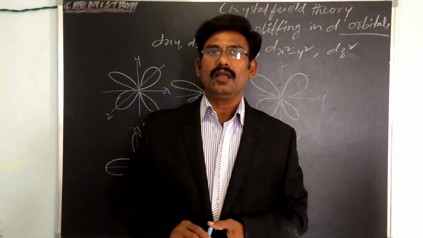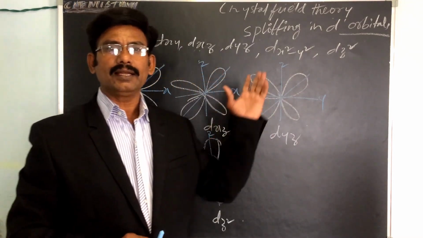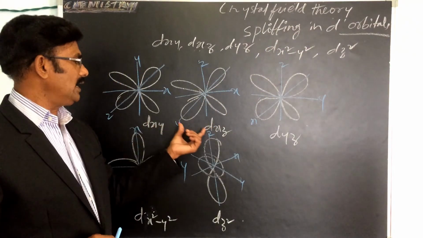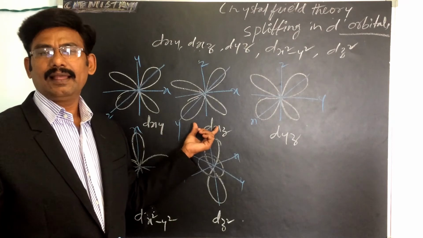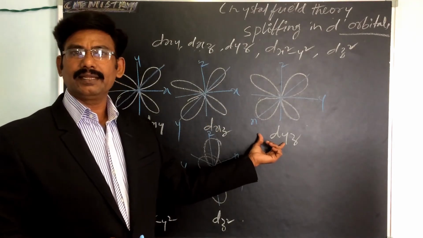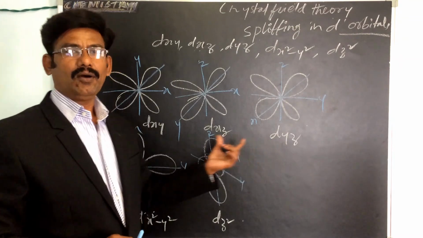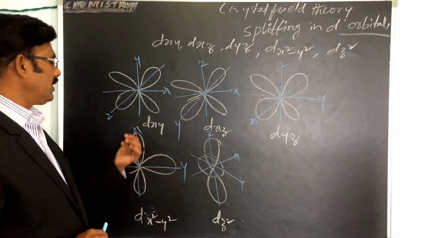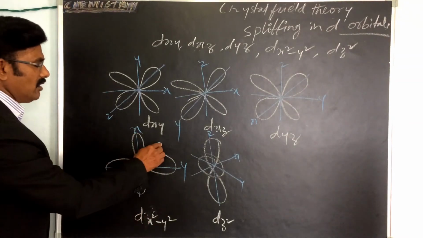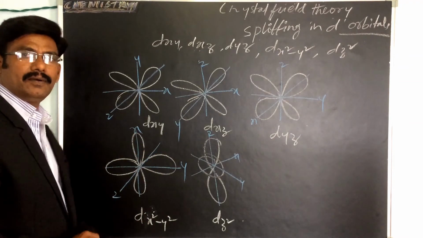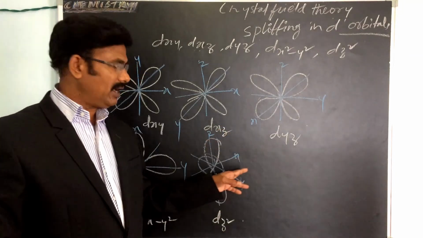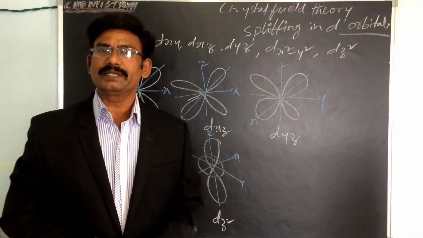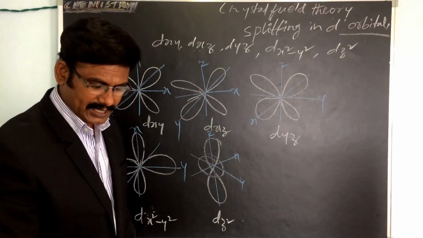Okay, first of all we have to look at this. This one is the dxy, and this is the dxz, and this is the dyz. Okay, now which one is this? dx square minus y square, x square and y square. And finally this is the dz square. Okay, how are these lobes present?